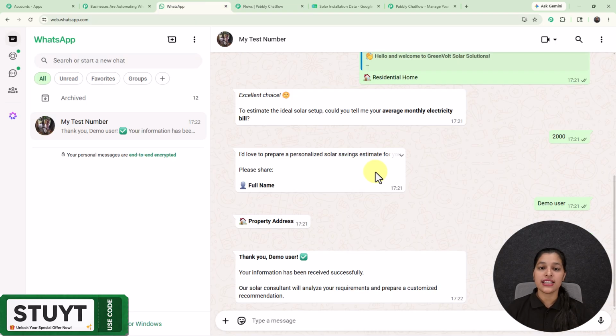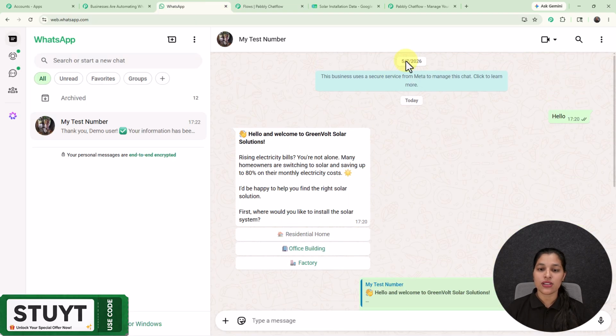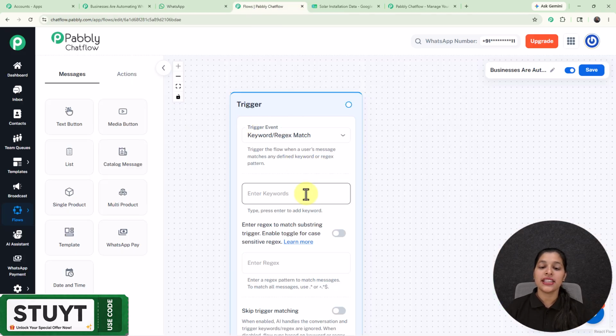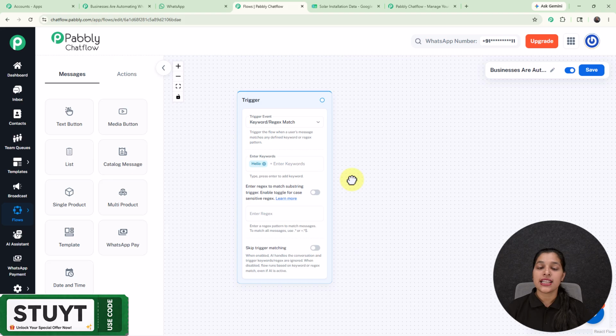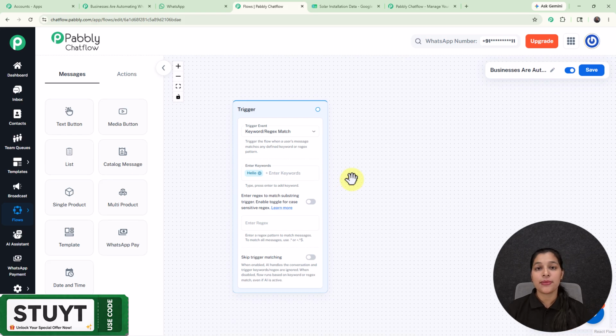And as we have recently interacted with our WhatsApp chatbot, we initiated it by entering this message, that is hello. So this is the keyword which has just initiated my WhatsApp chatbot. So you can enter any keyword over here. So here I'm going to enter this keyword, that is hello, and here it is created, and afterwards we are getting this option for regex. So regex is used for advanced user input, and now if my user sends me a message, I'm going to send them a welcome message.